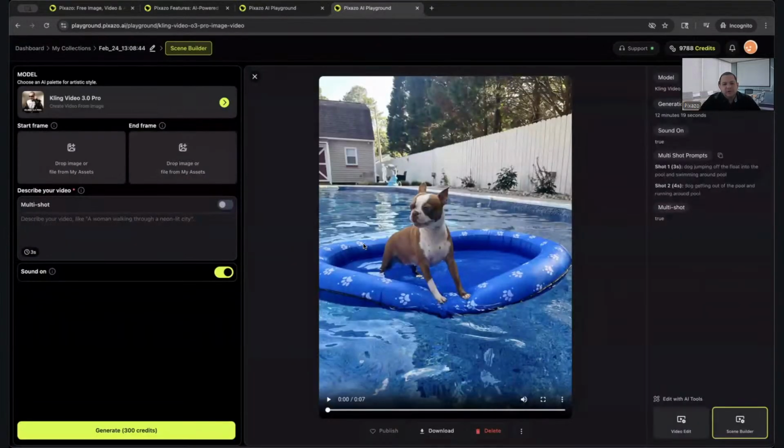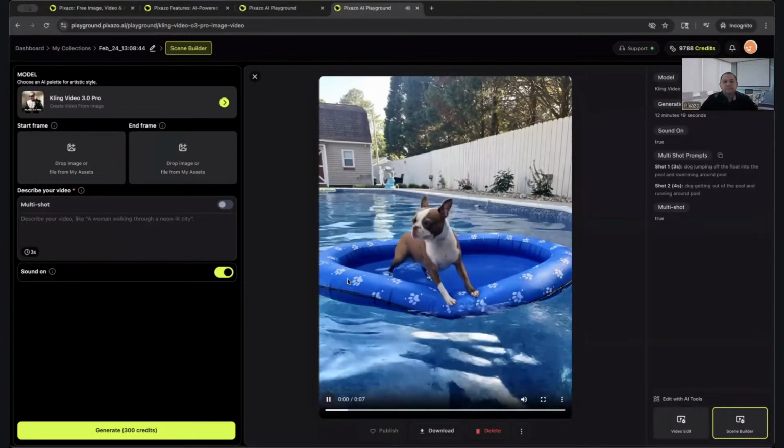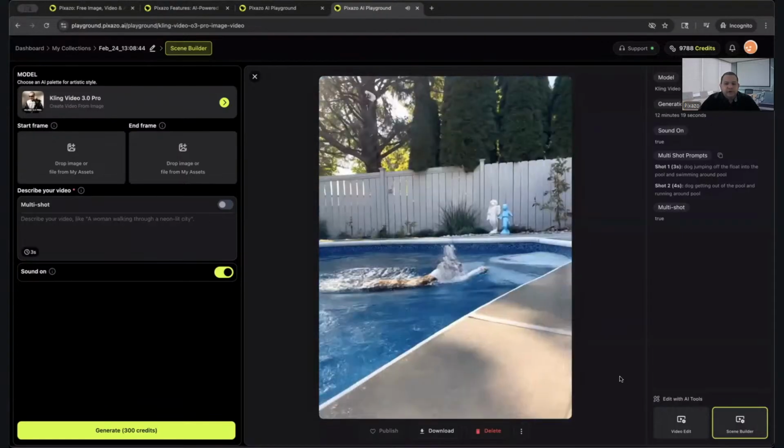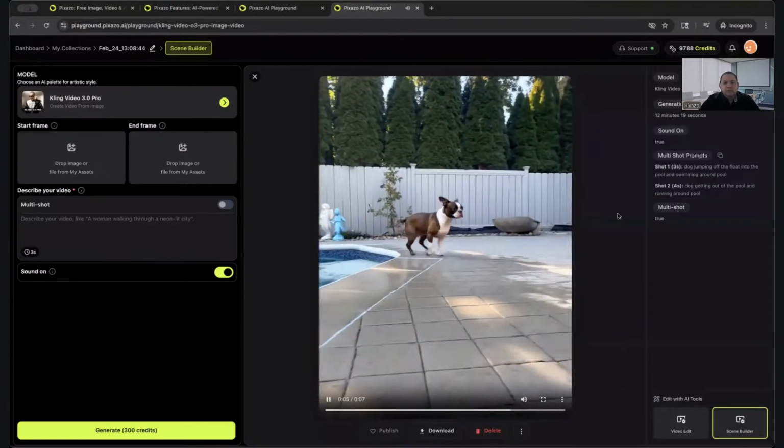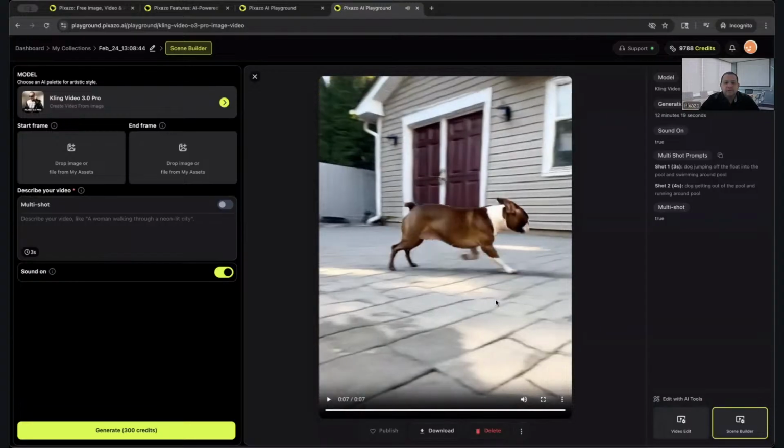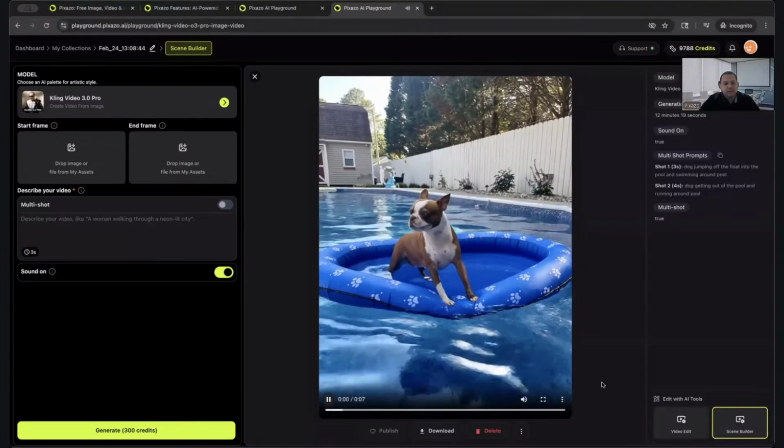Okay. So here's my shot, guys. This is exactly the same prompt that I just entered over there. Dog jumping off the float into the pool and swimming around pool. So that's the first shot. Second shot is dog getting out of the pool and running around pool. Okay. So let's go ahead and see the end product here. Okay. So there we have dog jumping off the float, getting out of the pool, and running around. So a quick little easy shot, guys, that I made from one single still image of my Boston Terrier. I was able to go ahead and produce the 7-second clip.